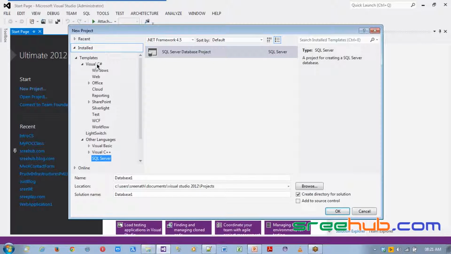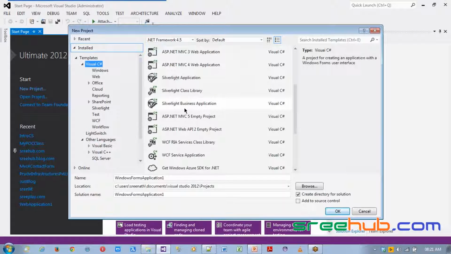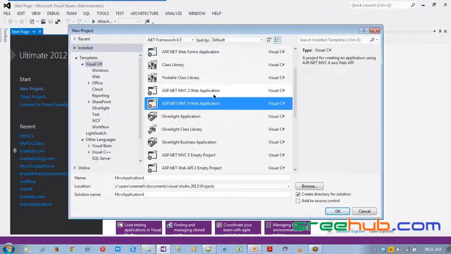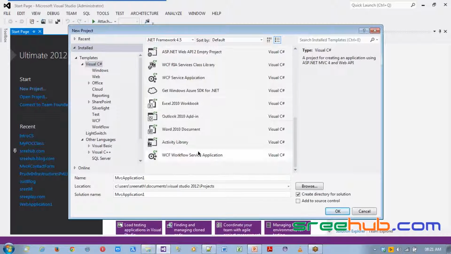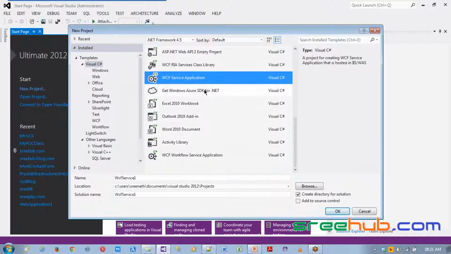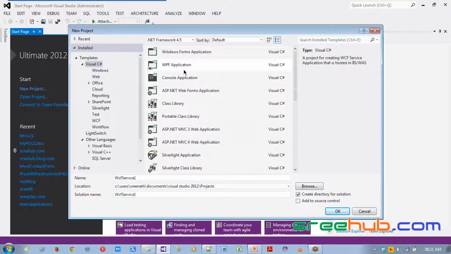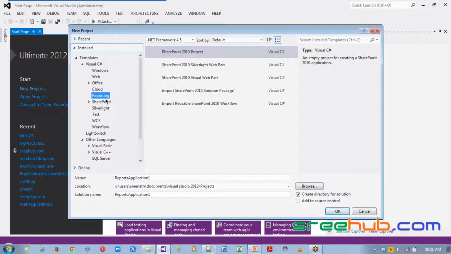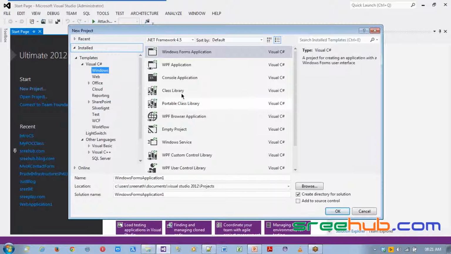Now you can see you have many types of projects: console, .NET, MVC projects, which we'll be checking out. We'll be working with the latest one, MVC4. You have workflows, service applications, WCF. If you want to be more specific, say only web projects, you select web and it gives you only web. Same way, reporting, SharePoint projects, Silverlight, and Windows.